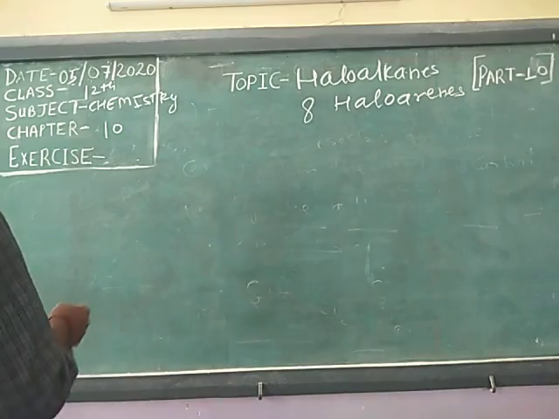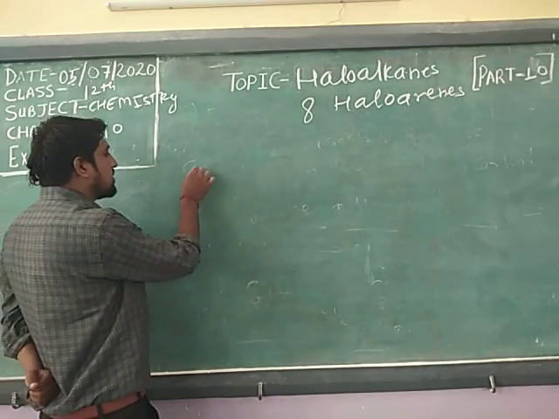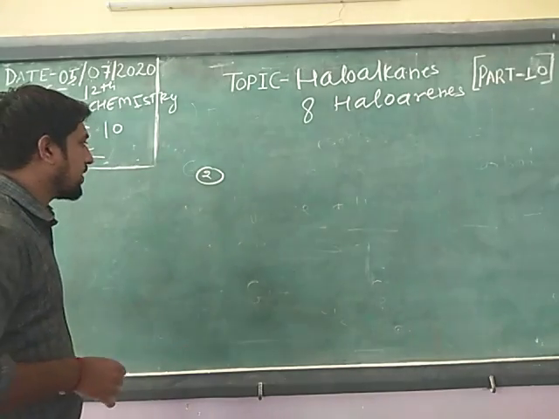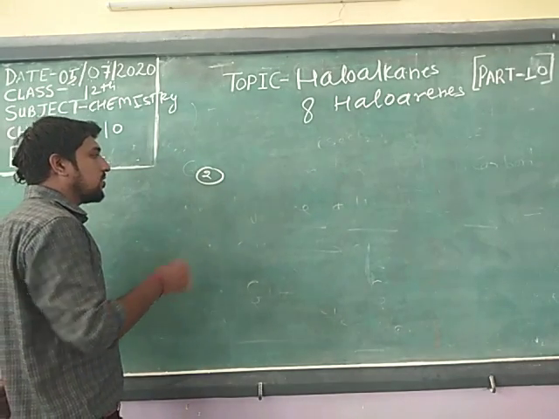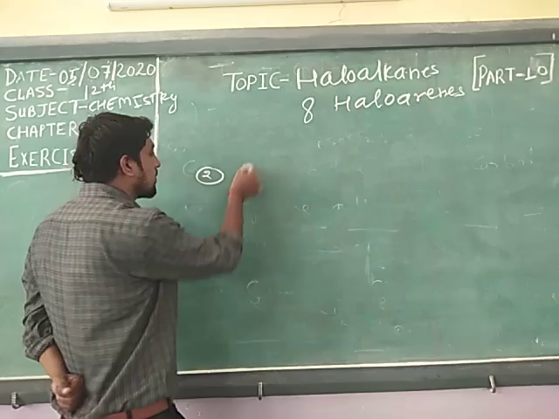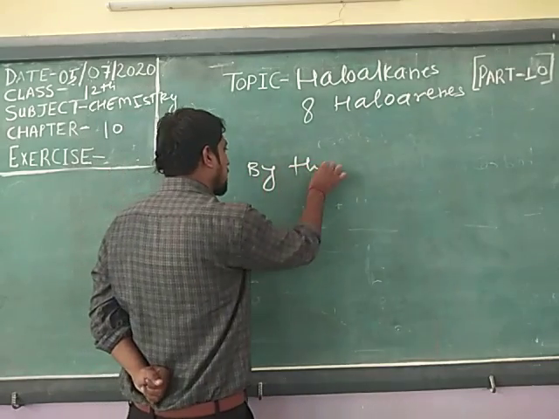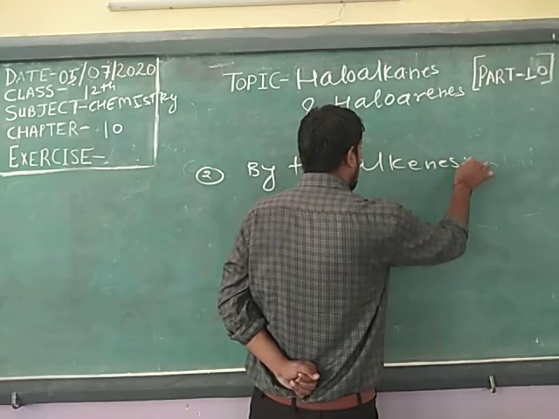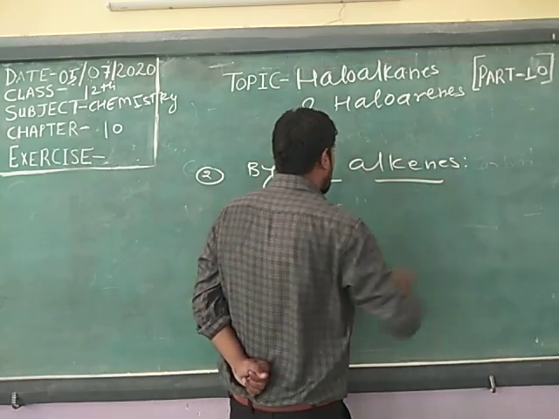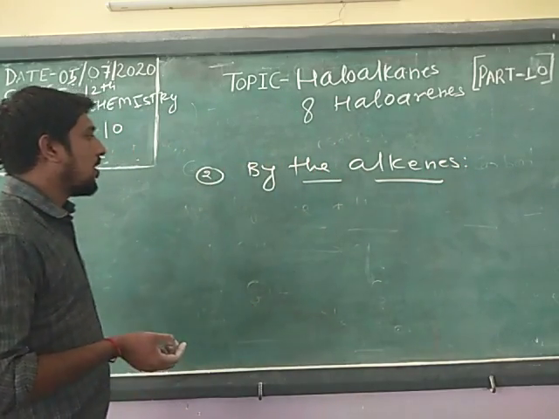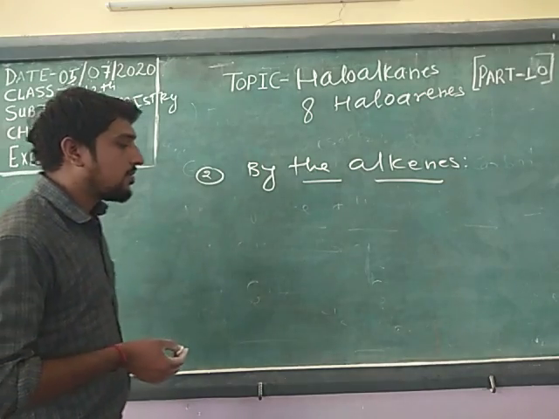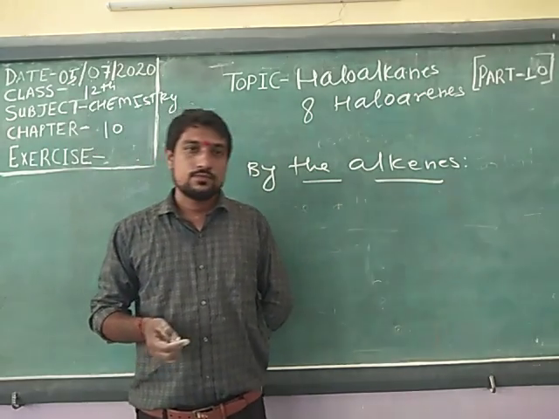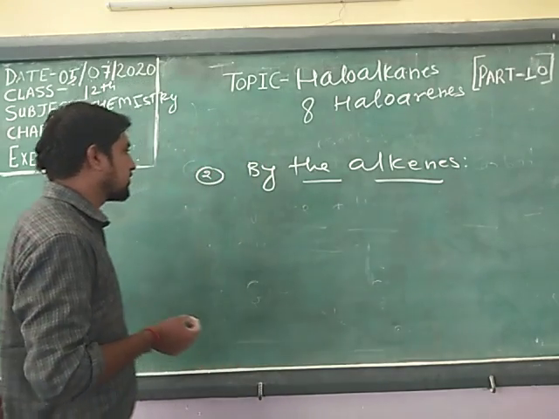Okay, then the second one, by the hydrocarbon, is by the alkene group. By the alkenes, how can we form the haloalkane? I will explain.